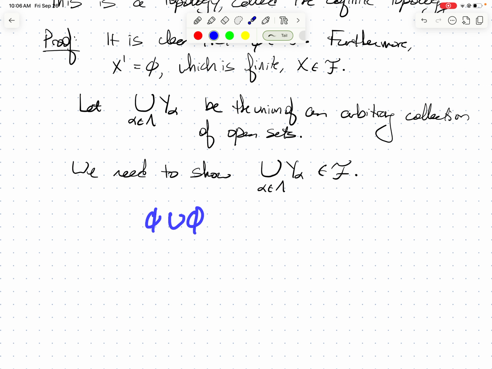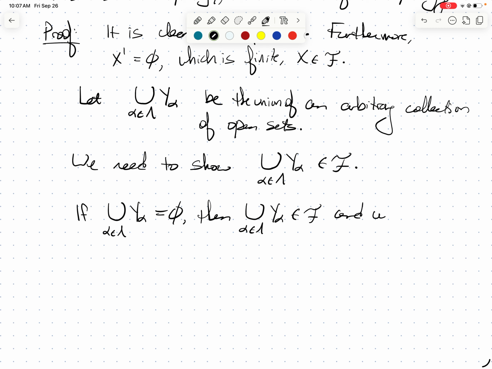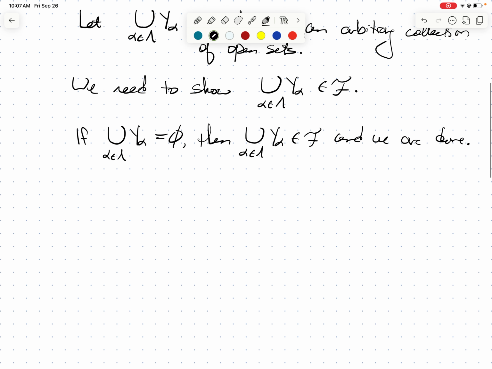I could have the union of a bunch of empty sets here, and so on and so forth. And in that case, we're done, right? Because the union of a bunch of empty sets is the empty set. So if, by some chance, this union is the empty set, then this thing is in F, and we are done. So now we're going to assume it's not.